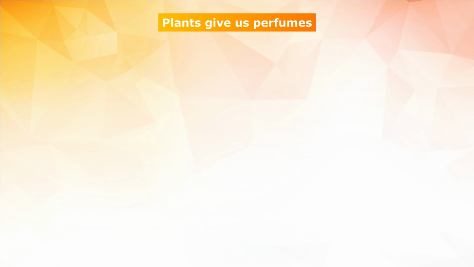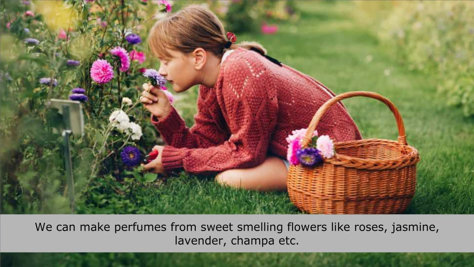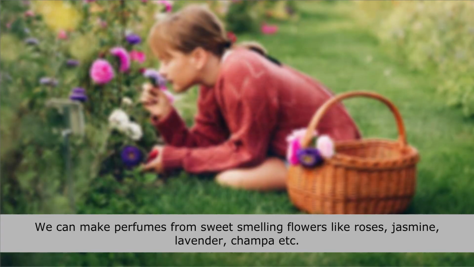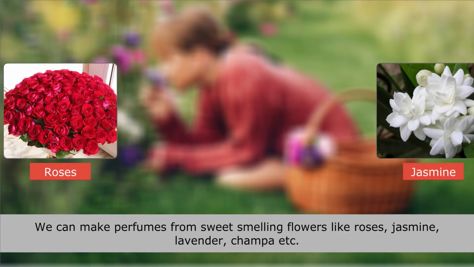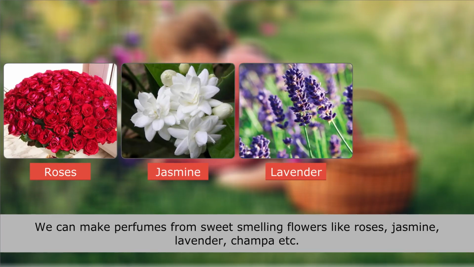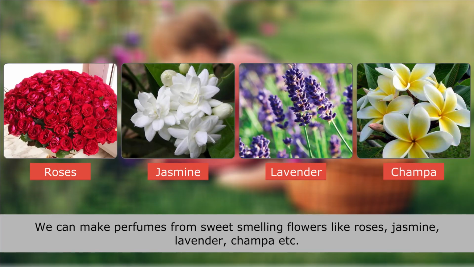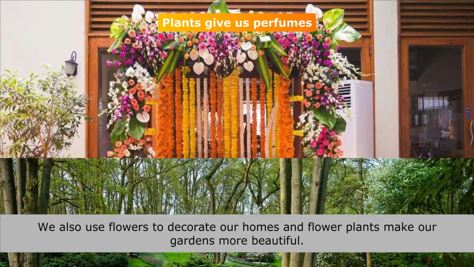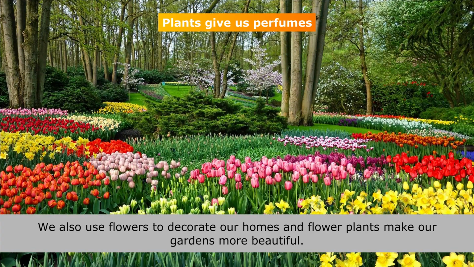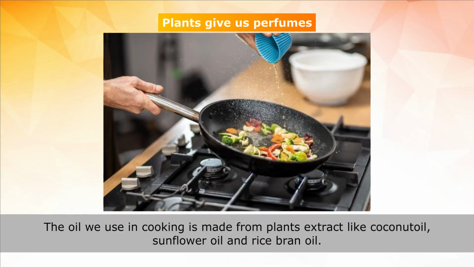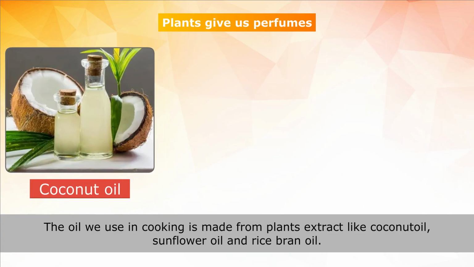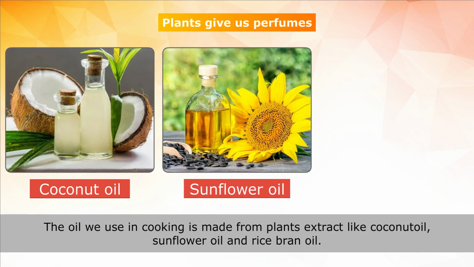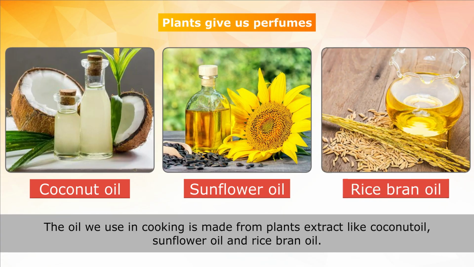Plants give us perfumes. We can make perfumes from sweet-smelling flowers like roses, jasmine, lavender, champa, etc. We also use flowers to decorate our homes, and flower plants make our gardens more beautiful. The oil we use in cooking is made from plant extracts like coconut oil, sunflower oil, and rice bran oil.